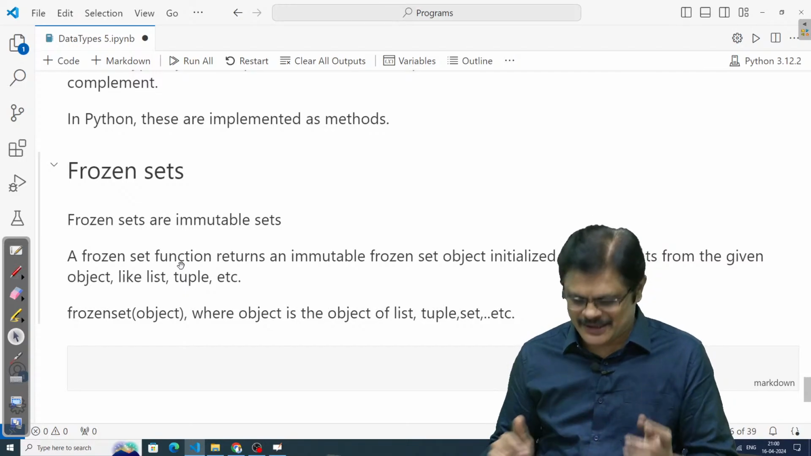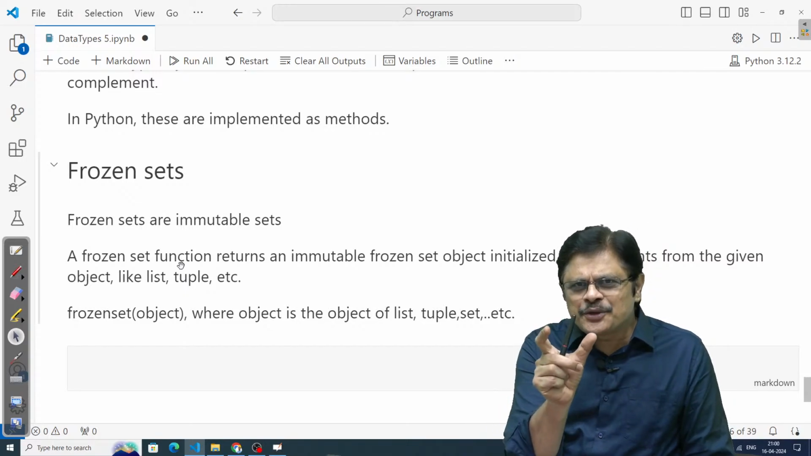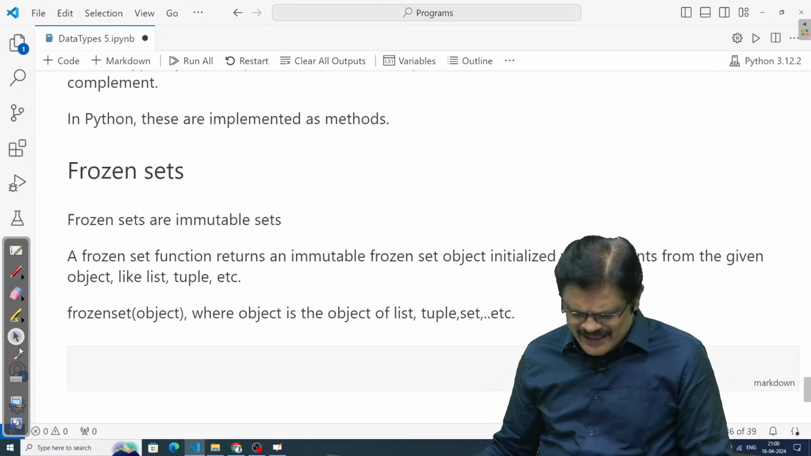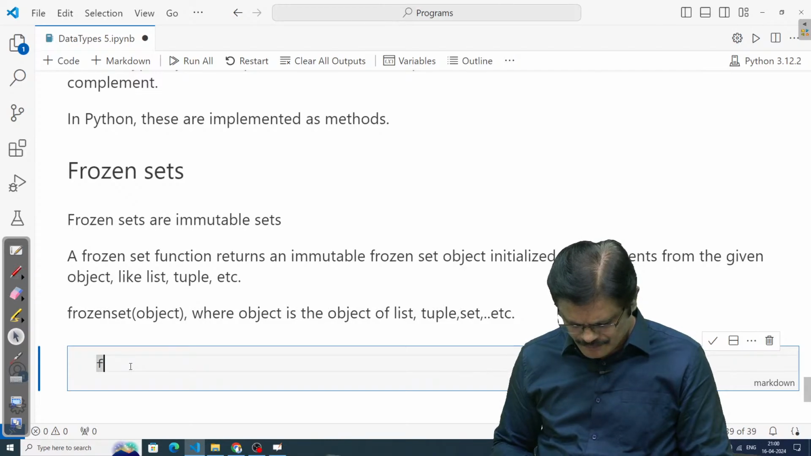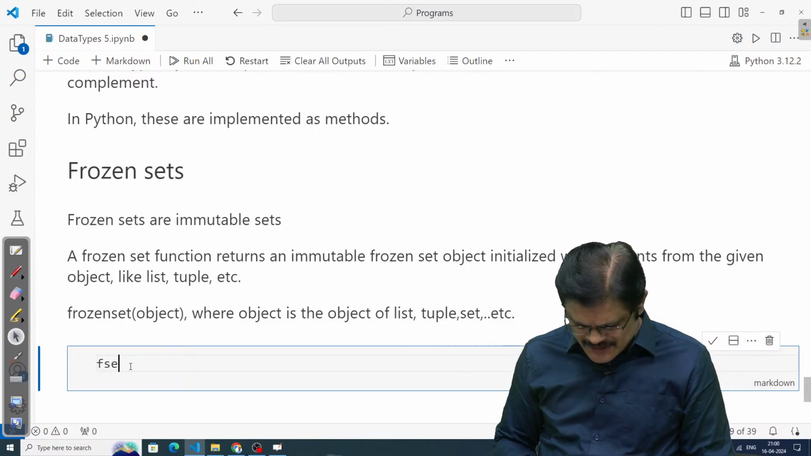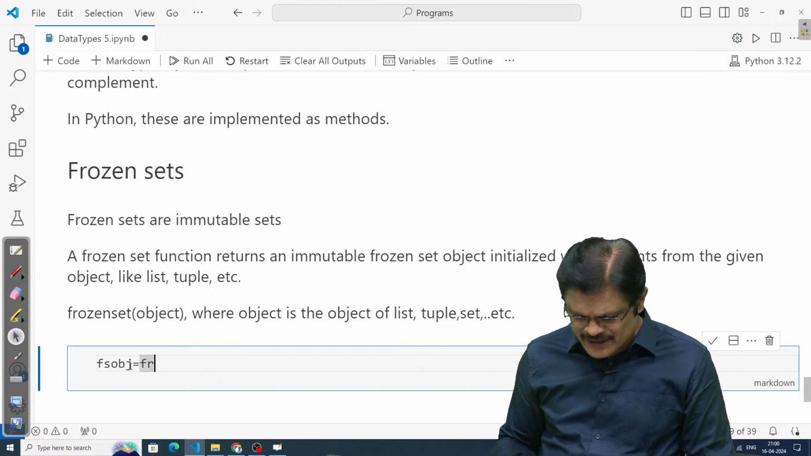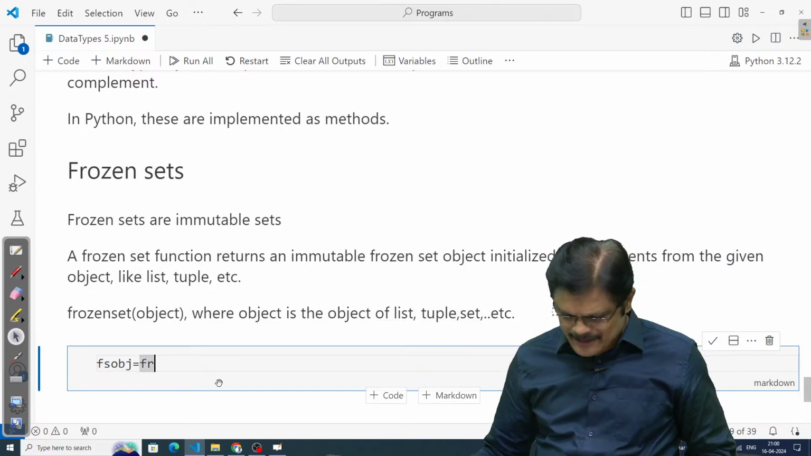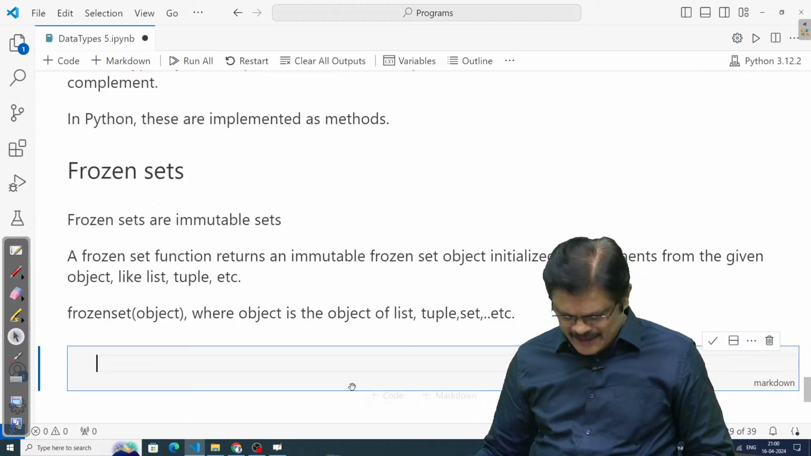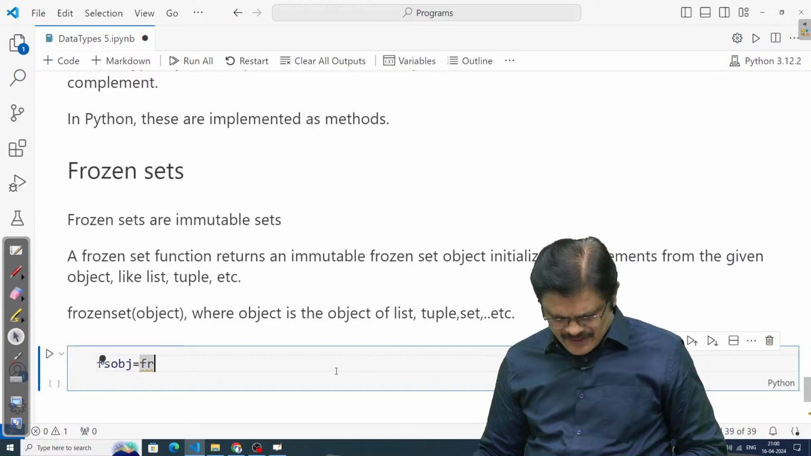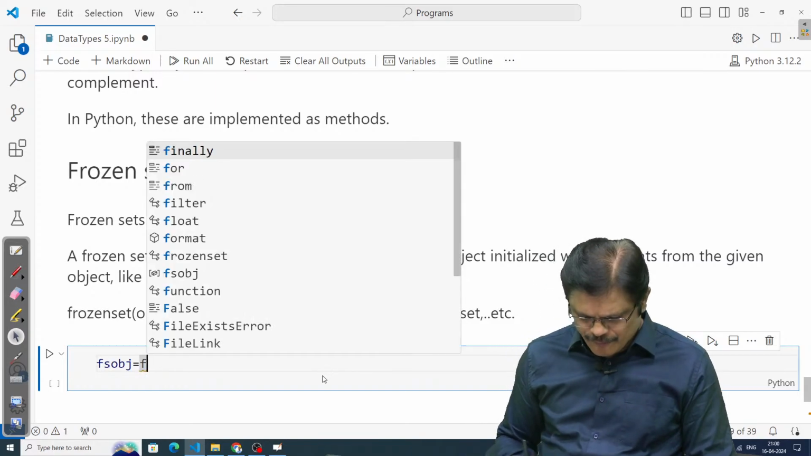You just need to call the frozenset function. Using that, you are going to create this. I'll give you one example. How do you create a frozenset object? Using this. Oh, sorry, this is a markdown cell. Again, I am making the same mistake. Let me remove it and use a code cell. So here what I am doing is frozenset.